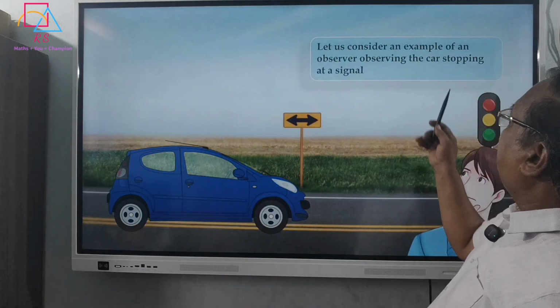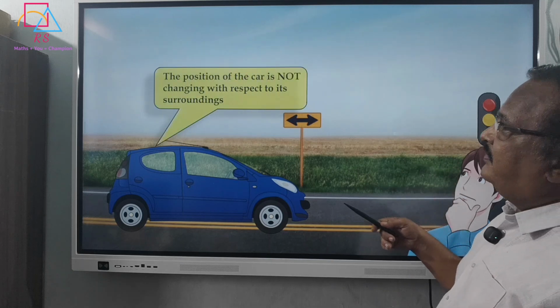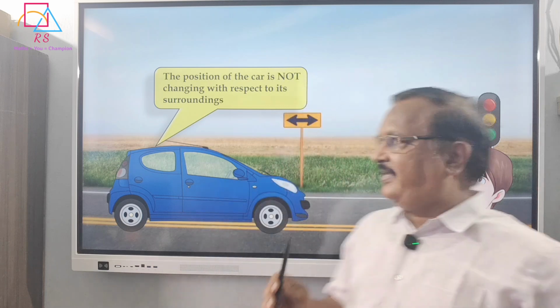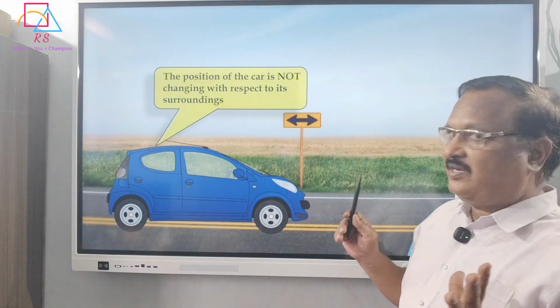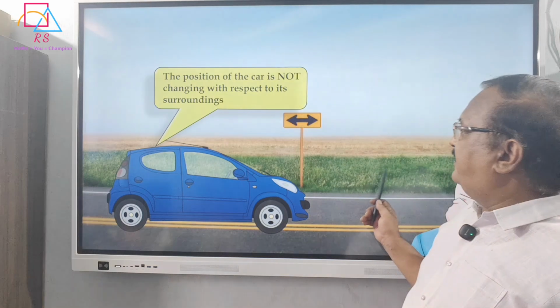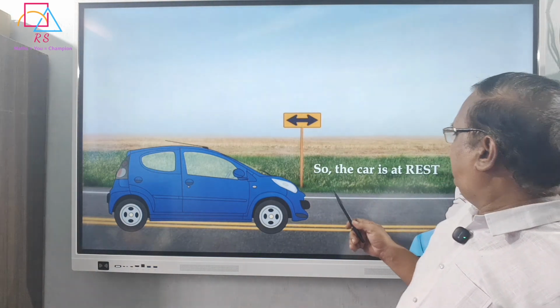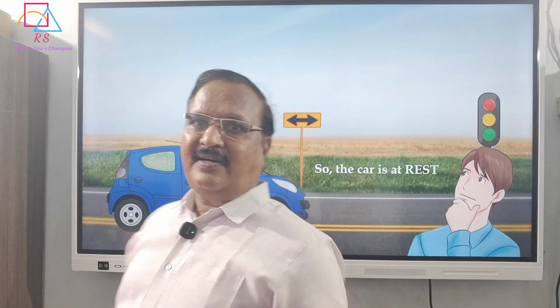The position of the car is not changing. The observer is thinking that the position of the car is not changing. Therefore, the car is at rest. The observer is thinking that the car is at rest.